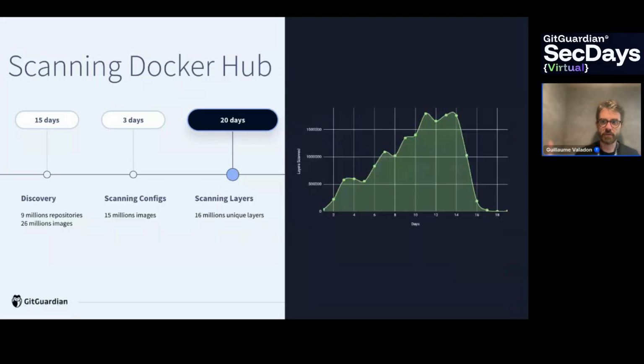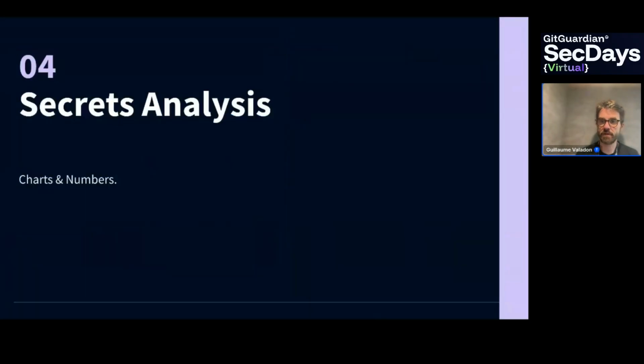So if we put everything together, scanning DockerHub takes approximately 15 days for the discovery phase: listing the images, 26 million images, listing the tags, and so on. It takes 3 days to scan the config files. Here we scan 15 million images, which are basically the manifest and the config files. And it took 20 days to scan for layers. So we scanned 60 million unique layers, which means it's likely that we have duplication between the images. And next, I want to present the results.